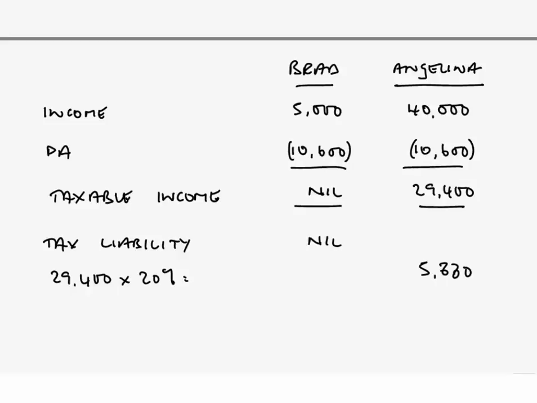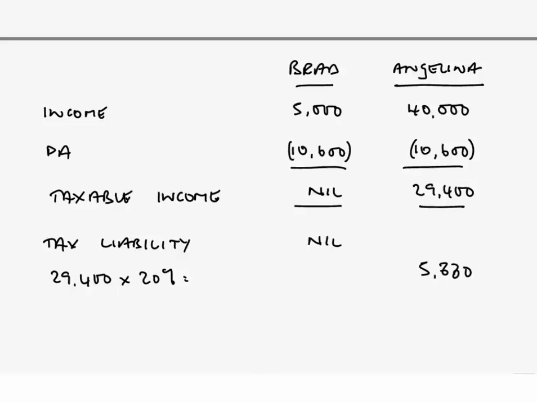Now, I'm hoping that you will be remembering an election that would be available here to at least gain some benefit, of course. Not all, but some benefit out of the otherwise unused personal allowance. So can you have a little think about what that might be now, and what the effect would be of that election?